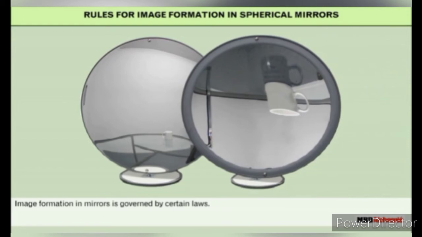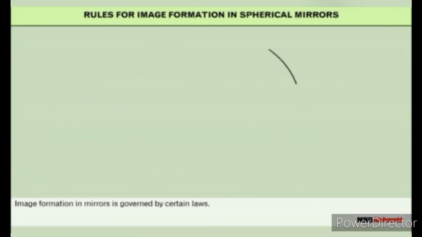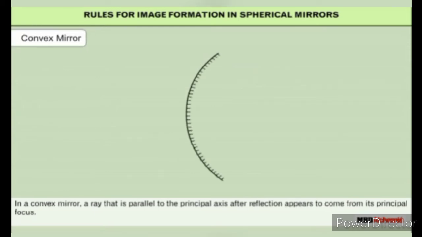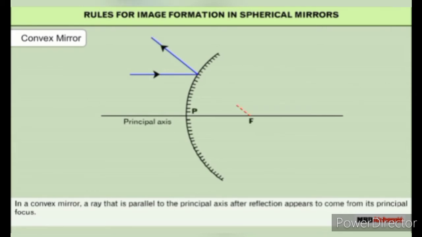Rules for image formation in spherical mirrors. Image formation in mirrors is governed by certain laws. Let us learn about them. In a concave mirror, a ray that is parallel to the principal axis passes through its principal focus after reflection. In a convex mirror, a ray that is parallel to the principal axis appears to come from its principal focus after reflection.